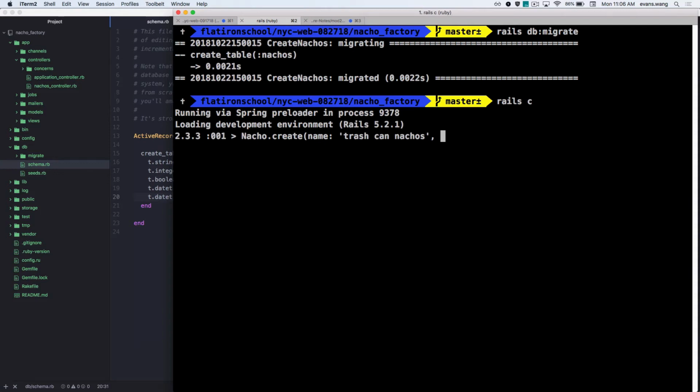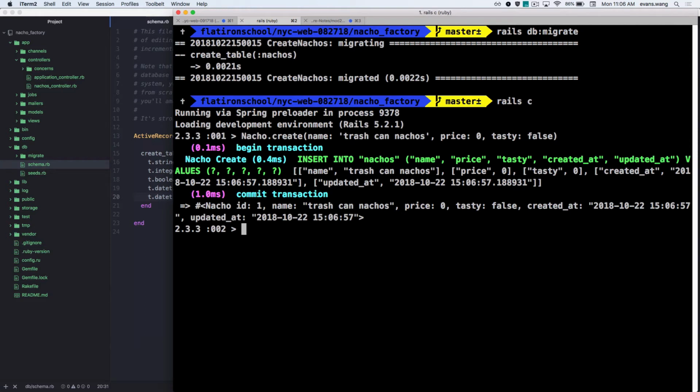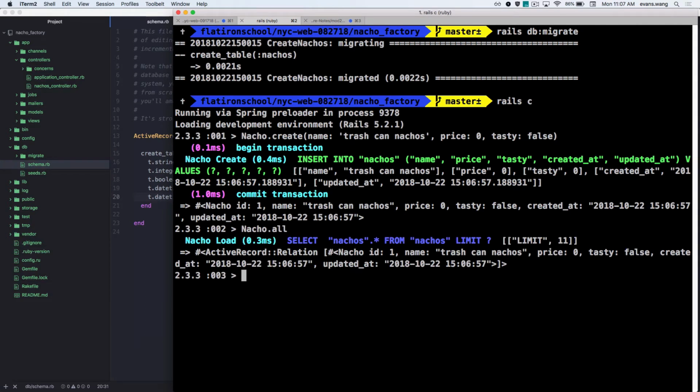Oh, very good. What are the other attributes? Price. How much is this thing? 0. Okay, great. I thought they would be more expensive than that. And what's the last one? Tasty. Cool. False. Tasty bad. Very good. Right? Will this work? Sure. Cool. Now that I have one, I can do nacho.all and just check, right? Questions, comments, concerns? All right, just regular Rails so far.